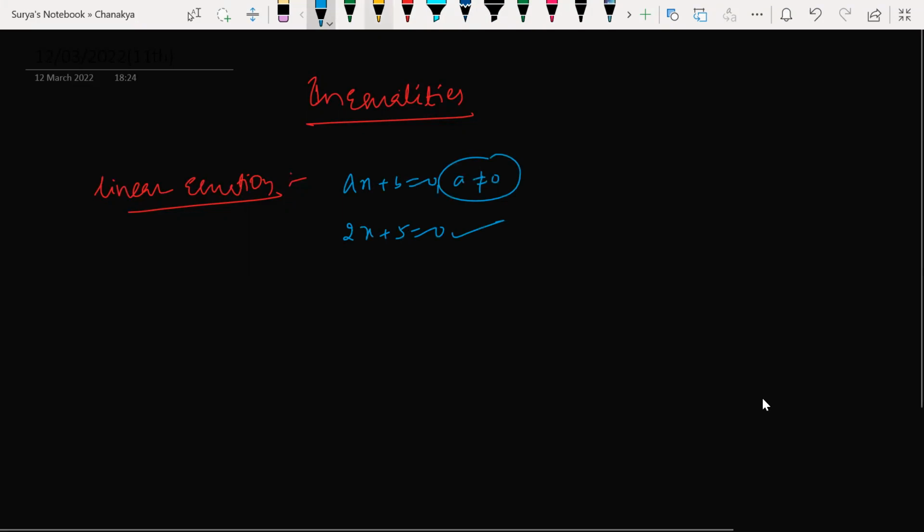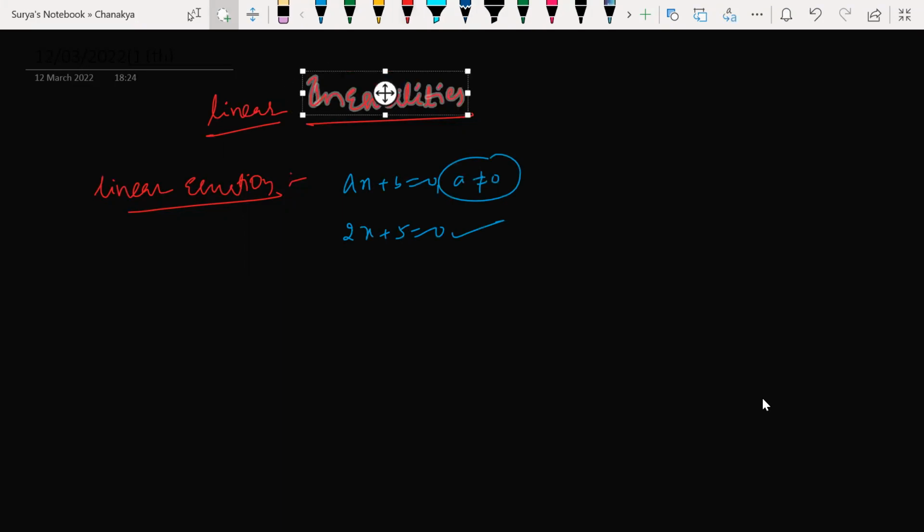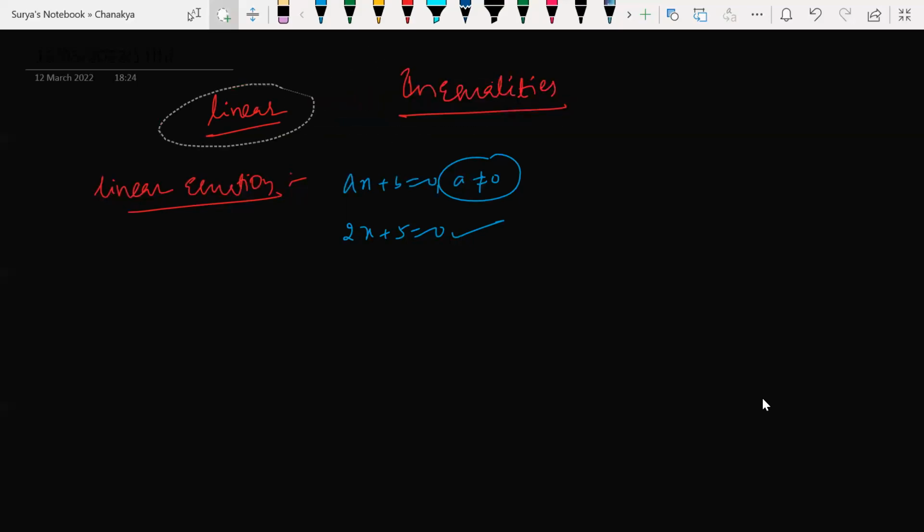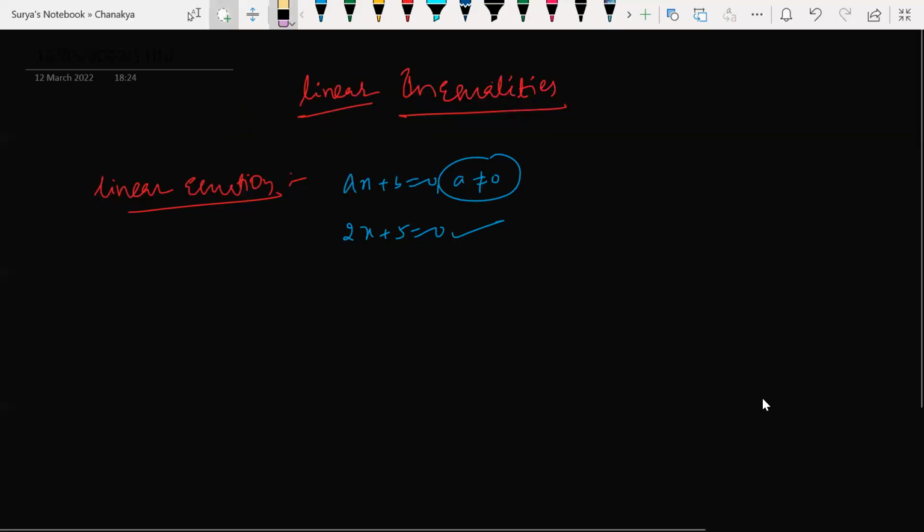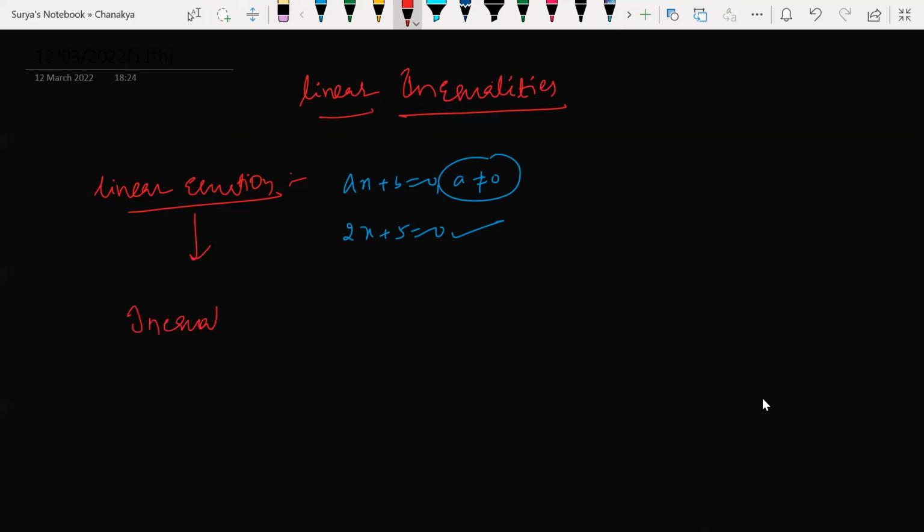So here, the topic name is linear inequalities. First of all, look at this. This is a linear equation. Inequalities: this is the equal symbol, which we have seen.